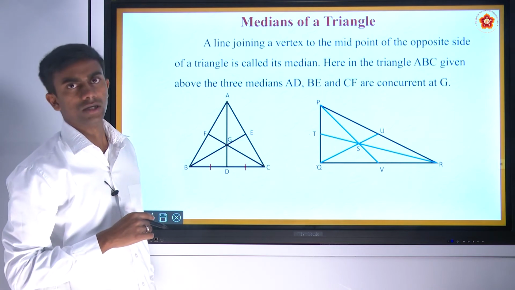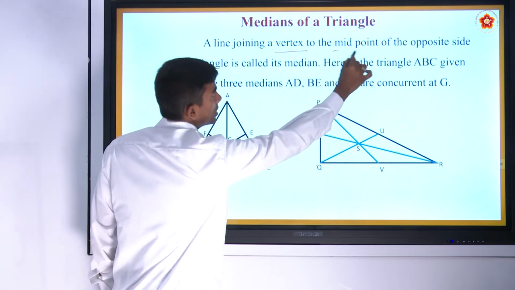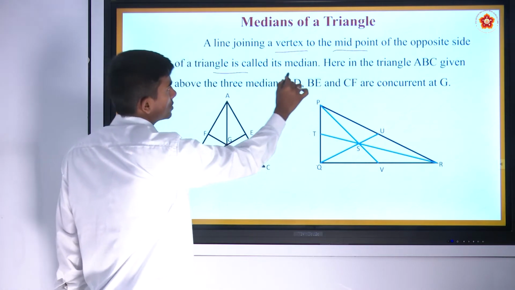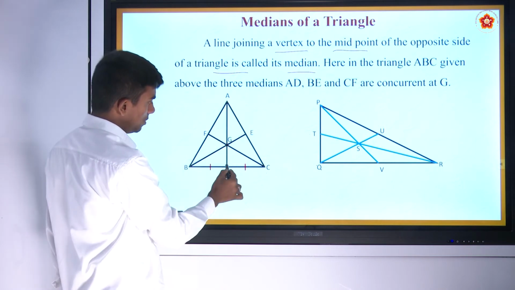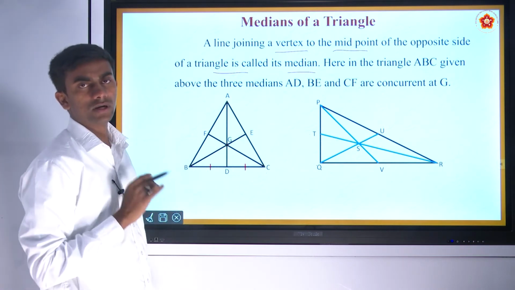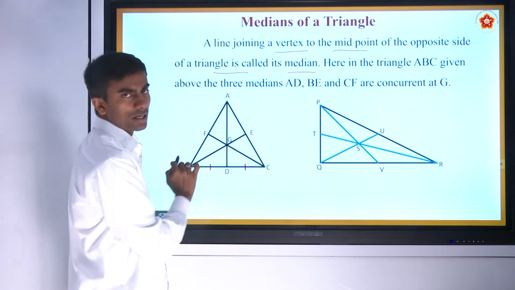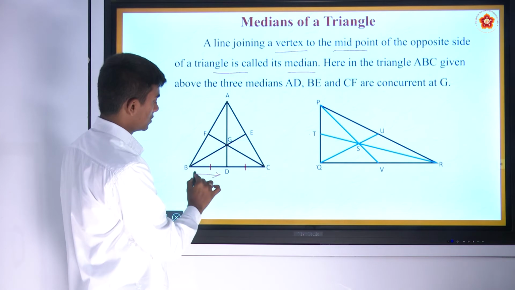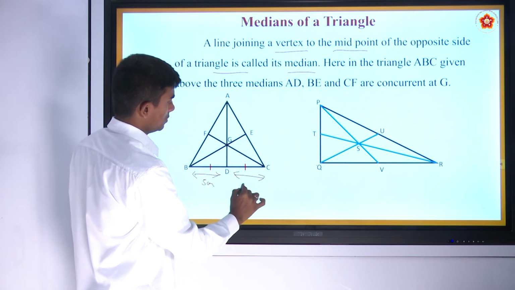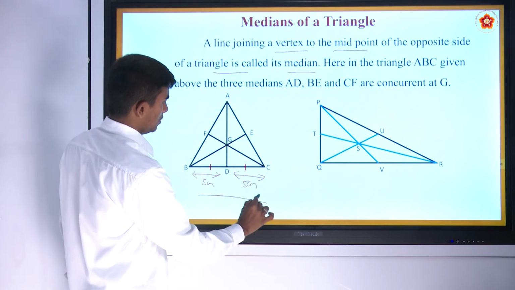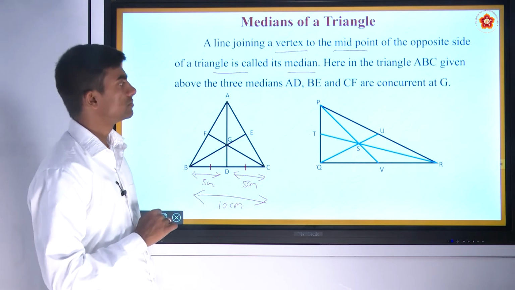So when we look at the definition of the median, a line joining a vertex to the midpoint of the opposite side of a triangle is called its median. It divides the opposite side into two equal halves, that is 5 centimeter and 5 centimeter, if the total length of this opposite side is 10 centimeter.